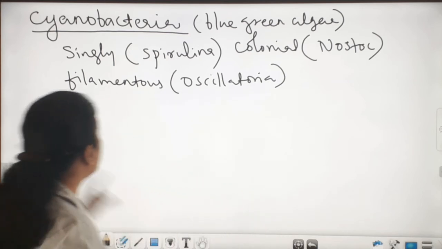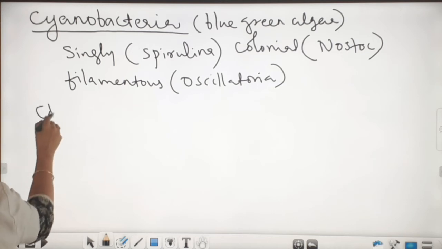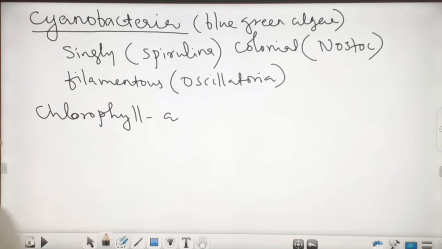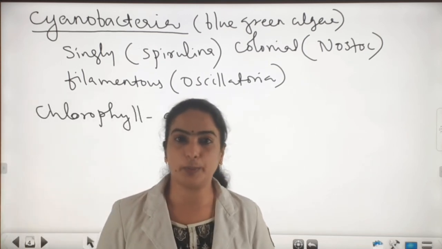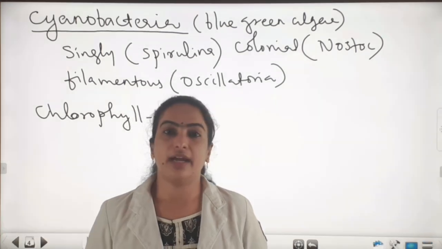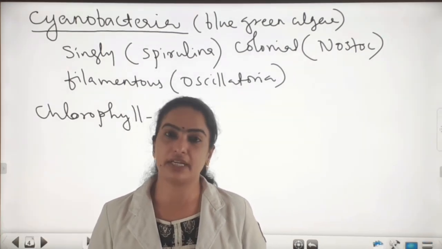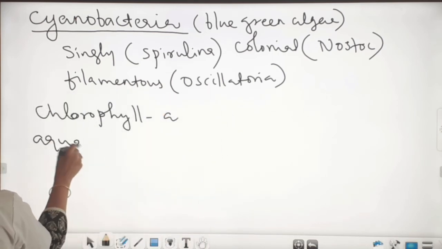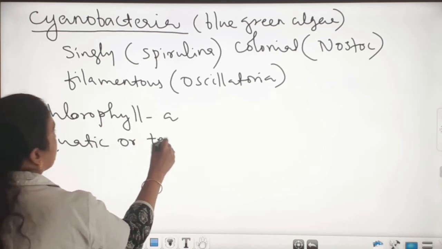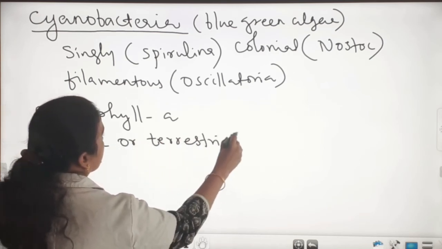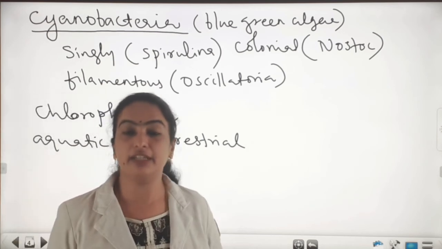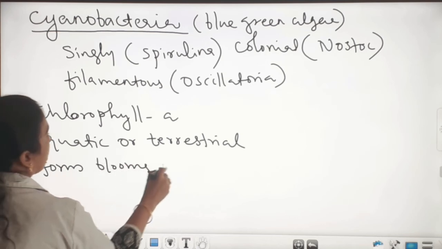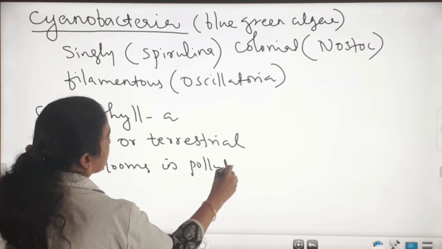Cyanobacteria contain chlorophyll A. These cyanobacteria are either aquatic or terrestrial, and they form blooms in polluted water.